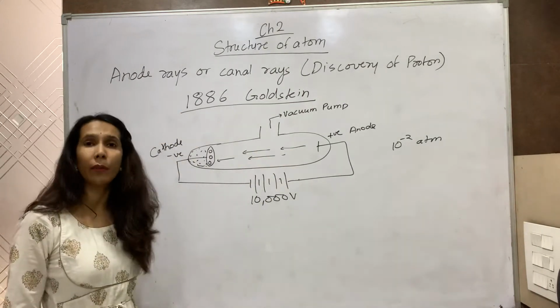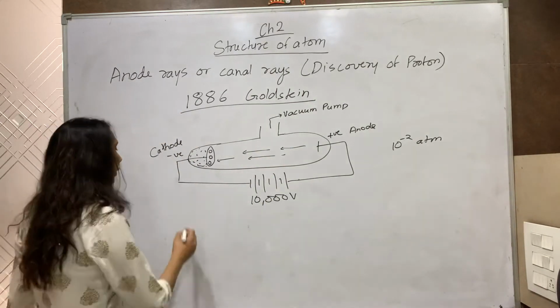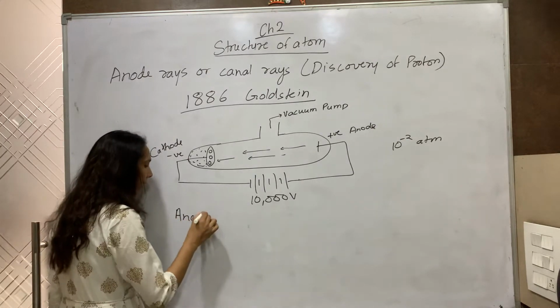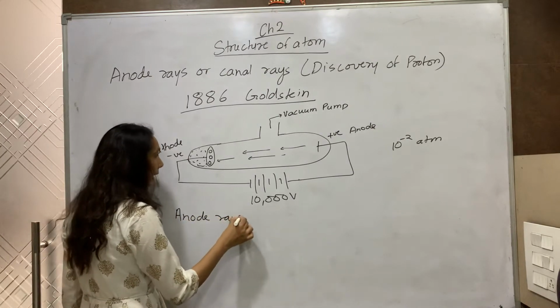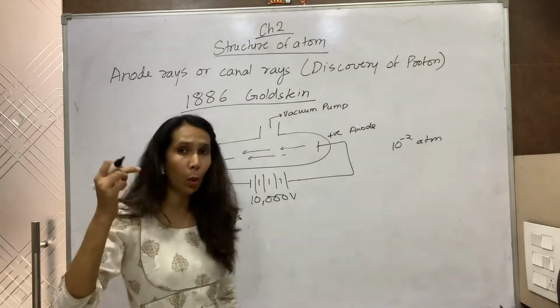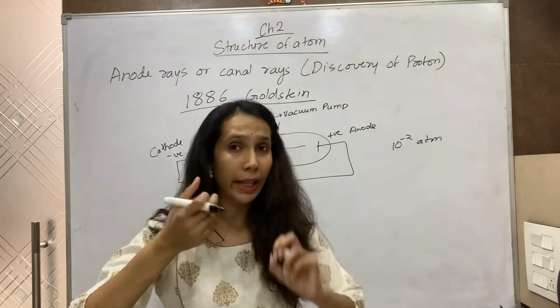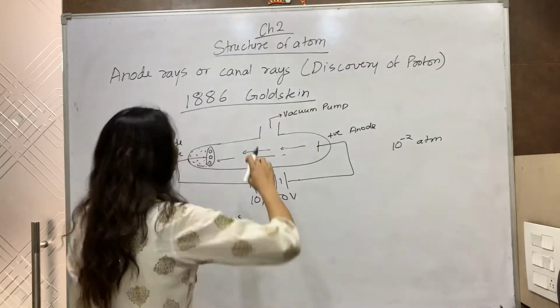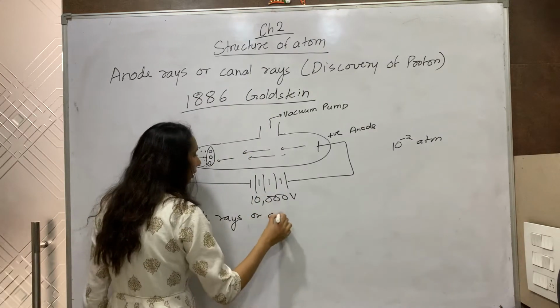Since these rays were coming from the anode, they were called anode rays. And since they passed through the holes made in the cathode, they were also called canal rays.